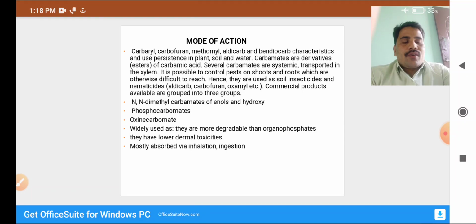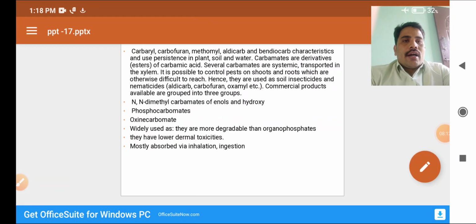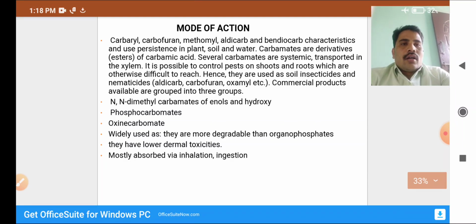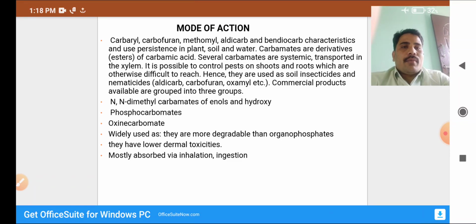Aldicarb, carbofuran, oxamyl, etc. The commercial products available are grouped into three groups: N,N-dimethyl carbamates of enols, hydroxy phosphocarbamates, and oxime carbamates. They are widely used as they are more degradable than organophosphates.